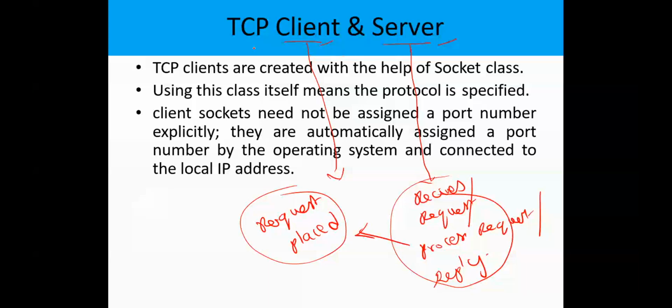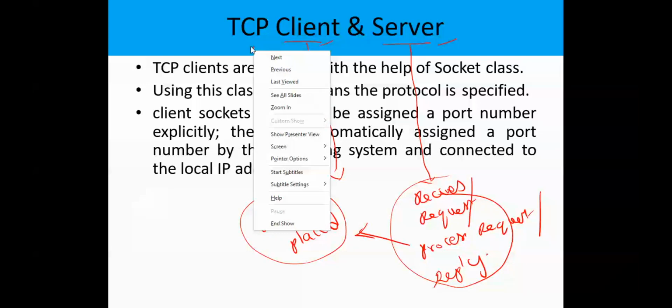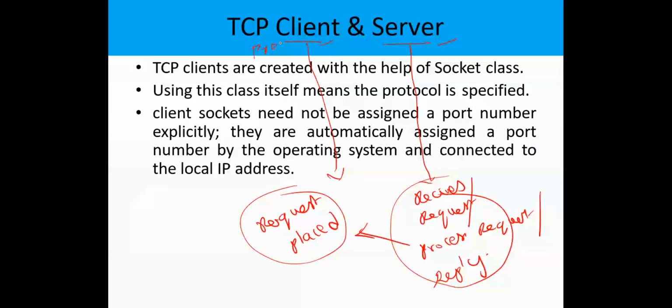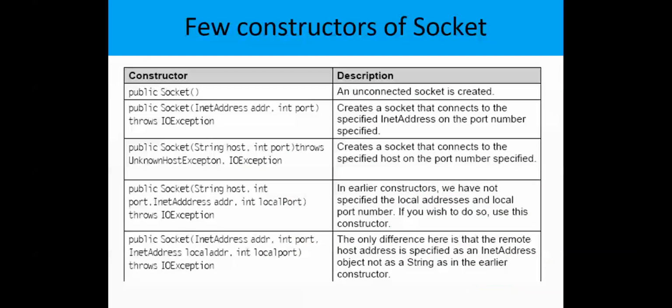Assume again, the client is a process, not a system. The server is a process, not a system. And these clients and servers are created using a socket. So now I'm stopping here.